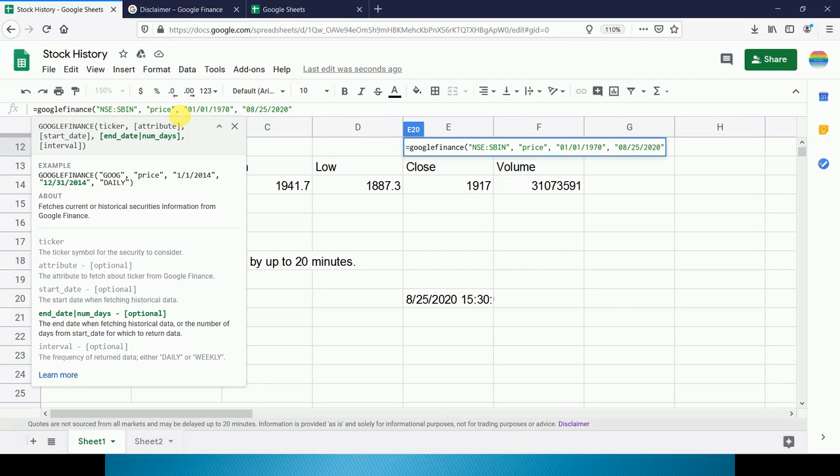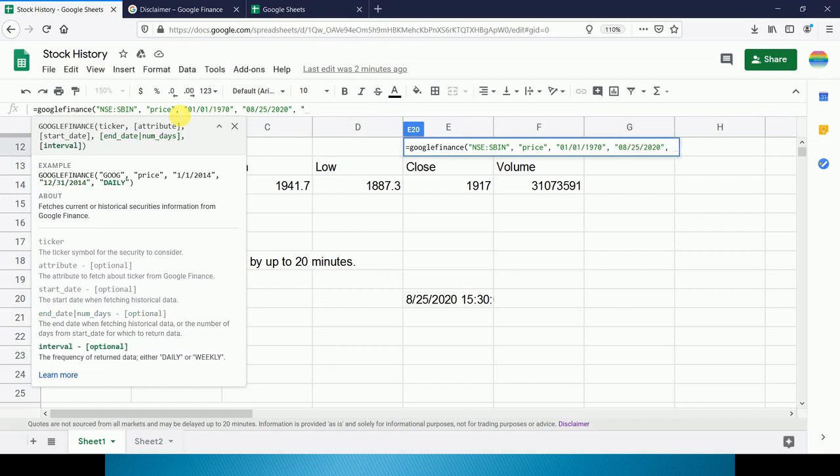One thing you have noticed, when I have not given this apostrophe, it was giving us in blue. So that blue shows that there is some error in the typing. So for that we have to be very careful. When I have typed this, it turns out to be green. So now next attribute is our daily.